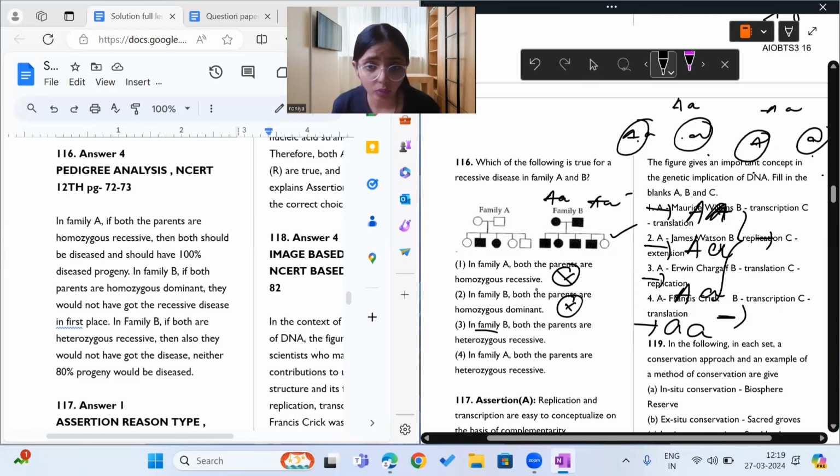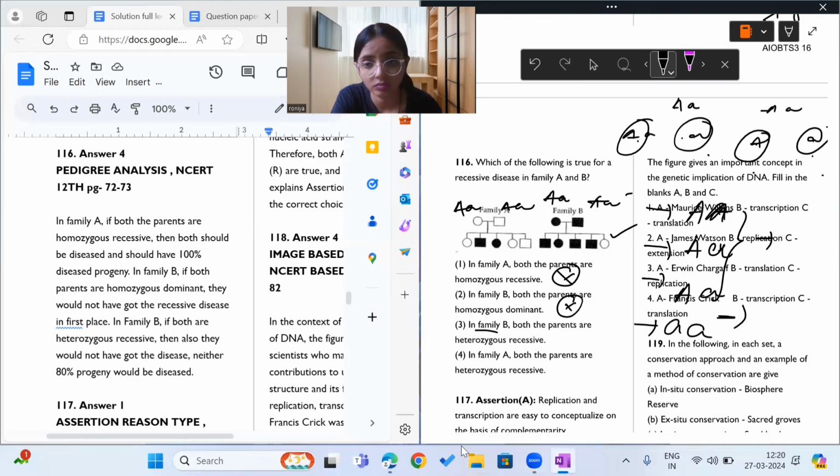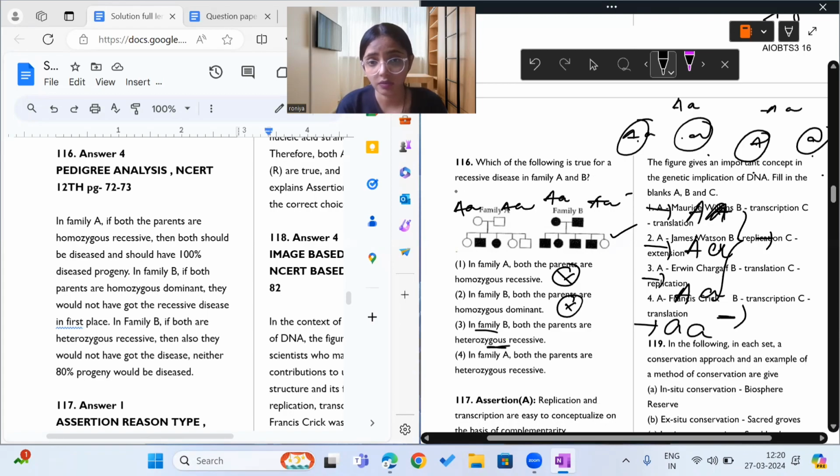In family A, both parents are heterozygous recessive. Okay, this is saying heterozygous recessive.